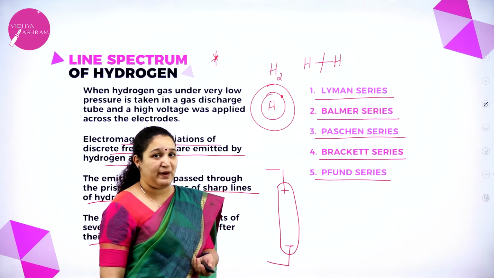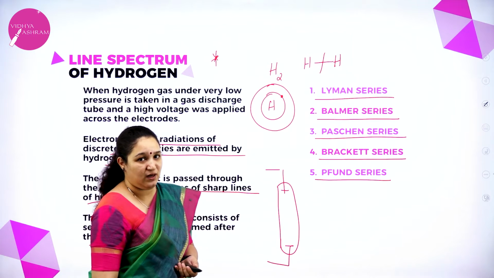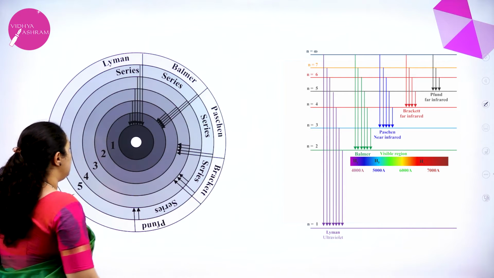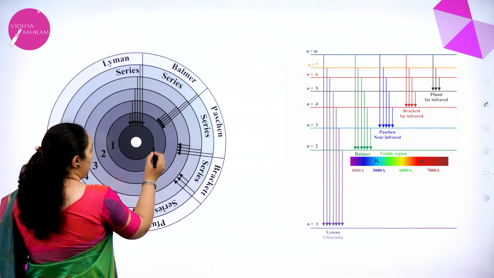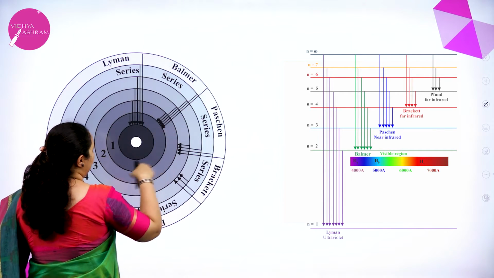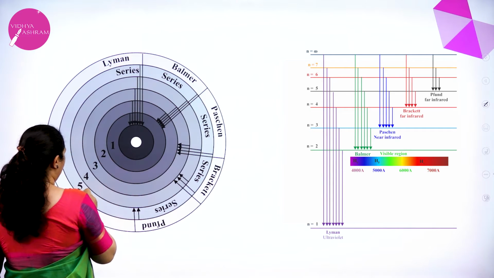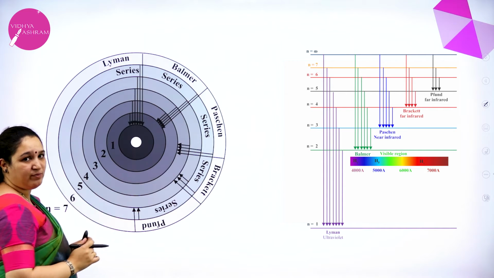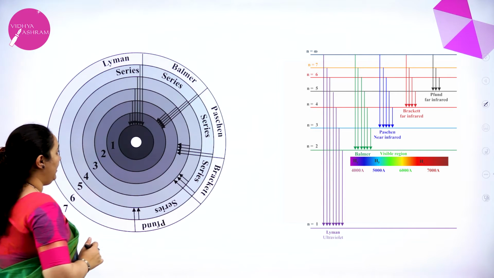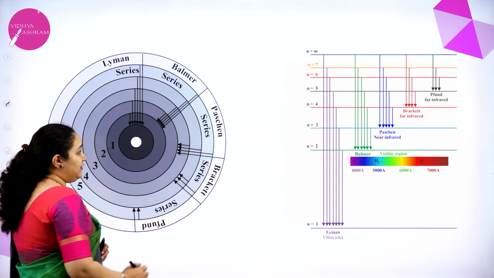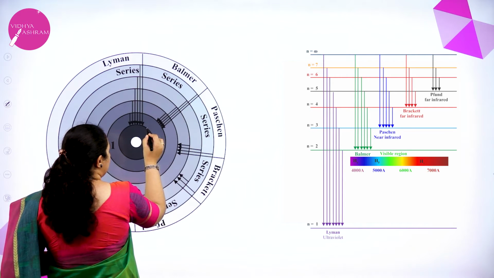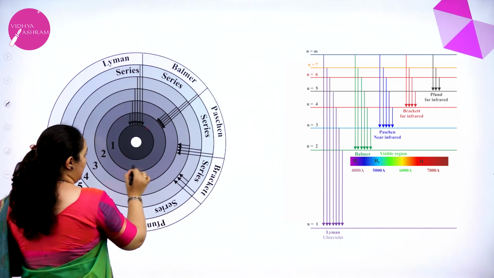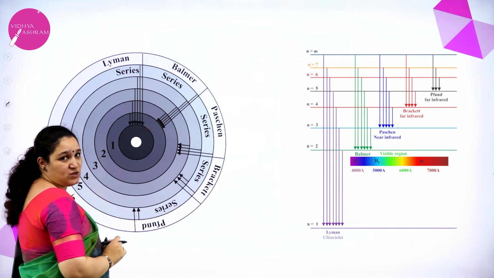To understand this better, I shall explain with a diagram. Here, if this is the nucleus, this is the first orbit, second, third, fourth, fifth, sixth, seventh. Up to 7 empty orbits we have shown. Now, in the hydrogen atom, the electron is in the first shell, the first orbit, in the ground state.